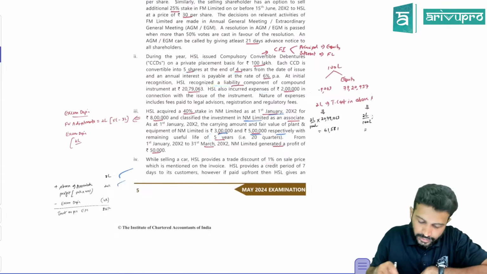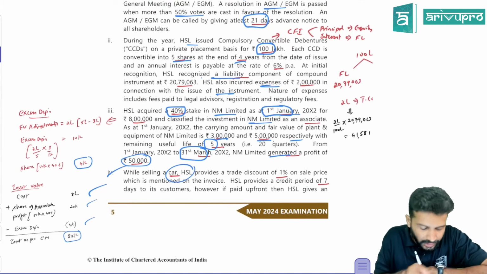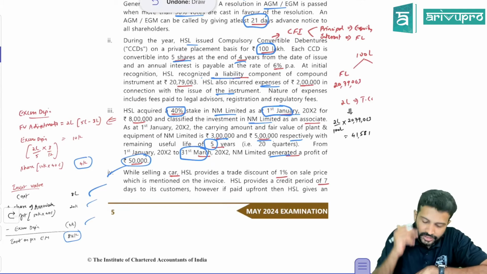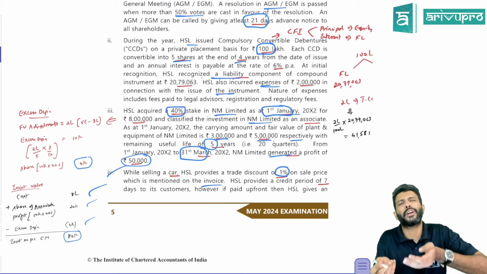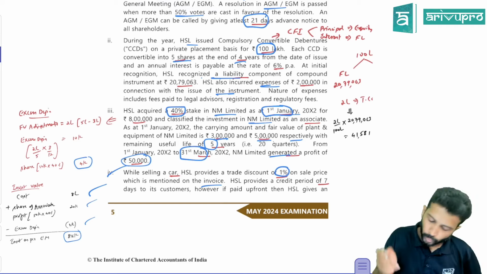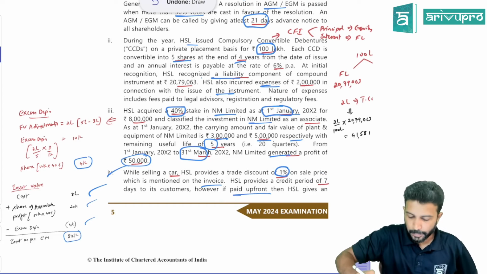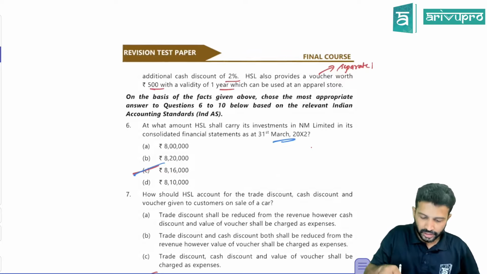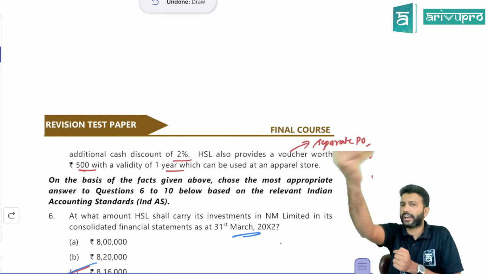Okay. Anything else they have given? Okay. Next case study, we'll run through this. While selling a car, maybe we are car dealers, so we are selling a car, a trade discount of 1% on sale price is given. Okay. What do we do for trade discount? Reduce it from the invoice price. HSL provides a credit period of 7 days to its customer. However, if they pay upfront, then HSL Limited will give an additional discount of 2%. Okay. If you pay upfront, then you'll get the discount there.